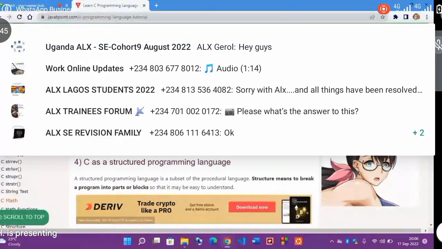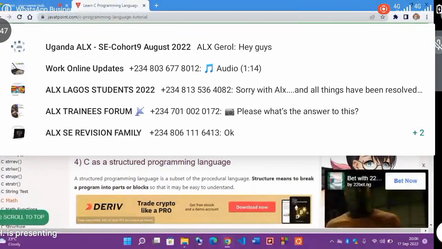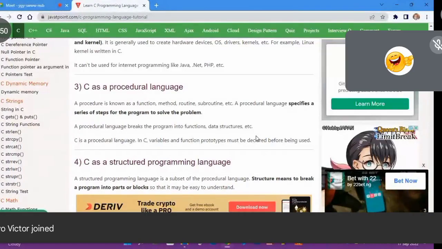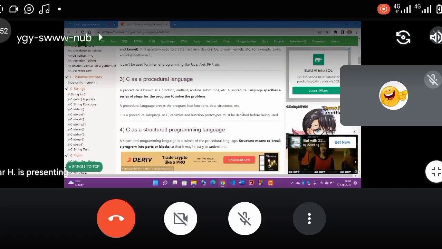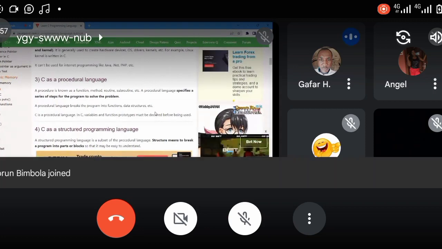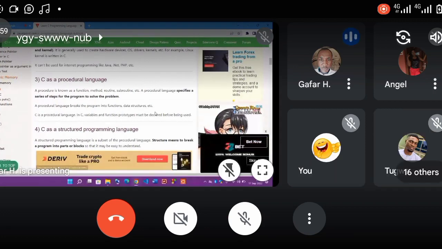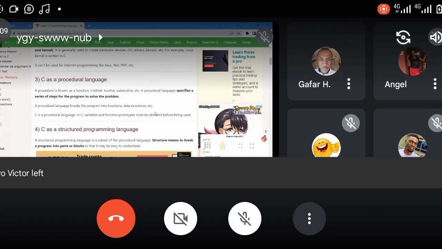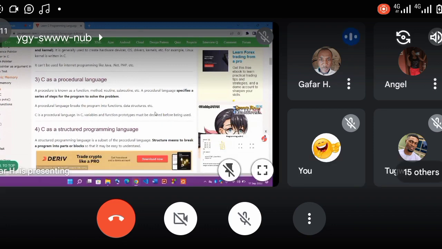If you browse for the types of language that we have, and how they define their routines, methods, and subroutines, you will see that most common languages have their core concept based on three things. It is either a procedural programming language, an object programming language, or a functional programming language. Most of the languages we are using now are object and functional programming languages.